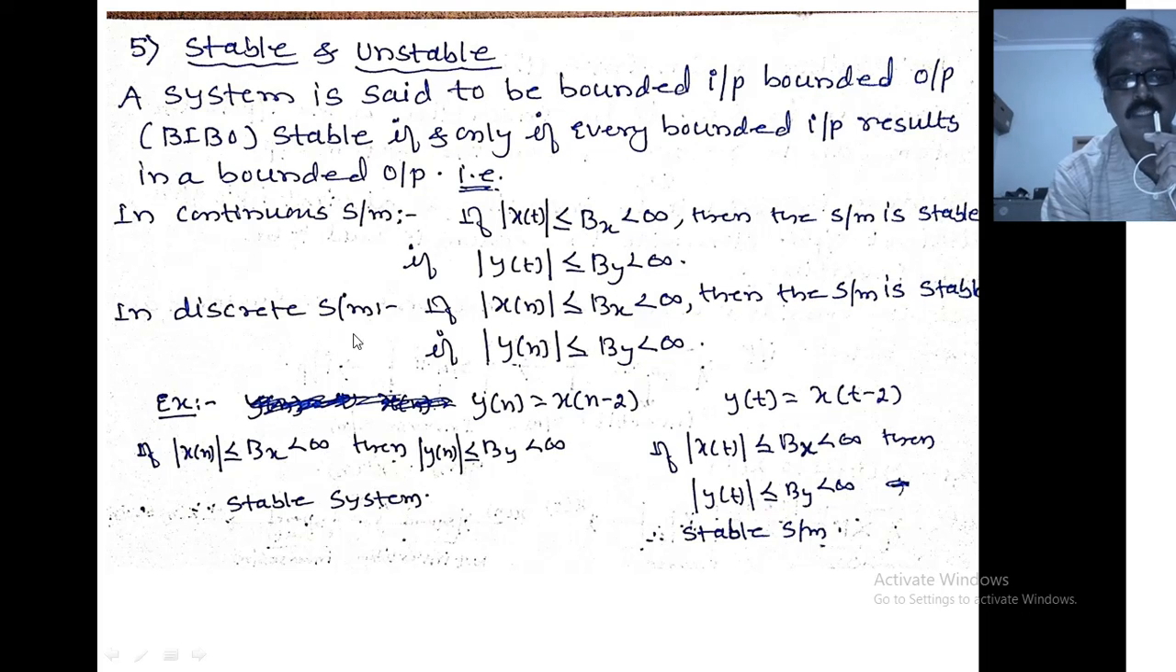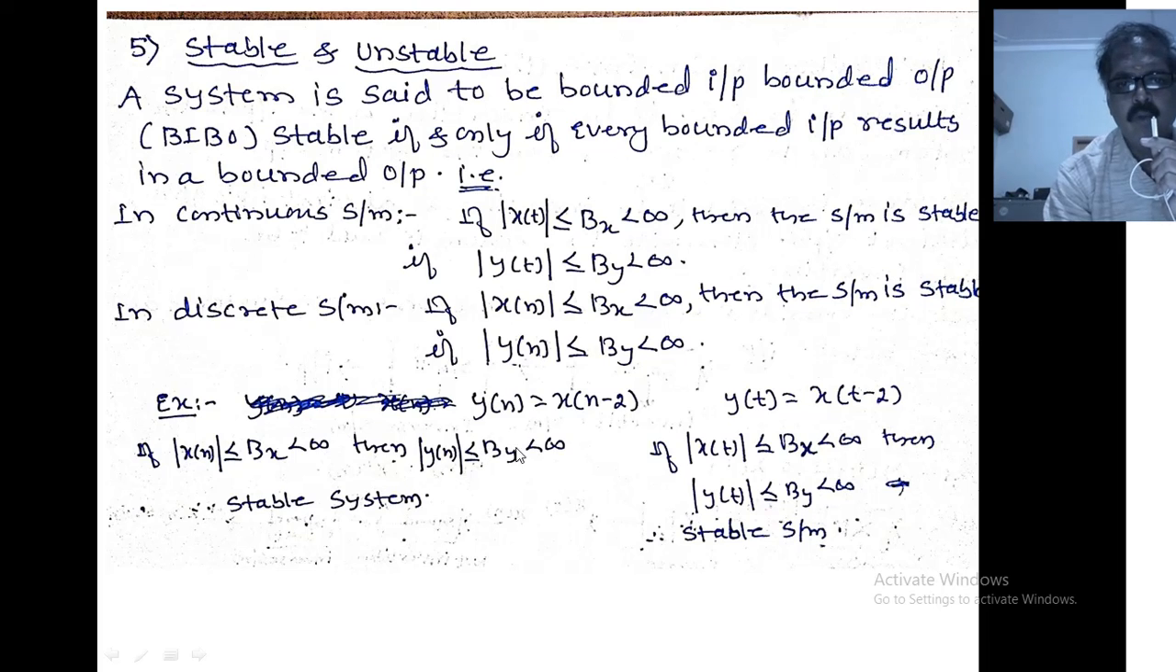Similarly, in the case of a discrete system, if a bounded input is applied to the system, what do we mean by a bounded input? It means Bx is less than infinity and greater than or equal to the magnitude of x of n. If this input is applied to the system, and the system produces a bounded output, By, whose value is less than infinity and greater than or equal to the magnitude of y of n, then the system is said to be a stable system.